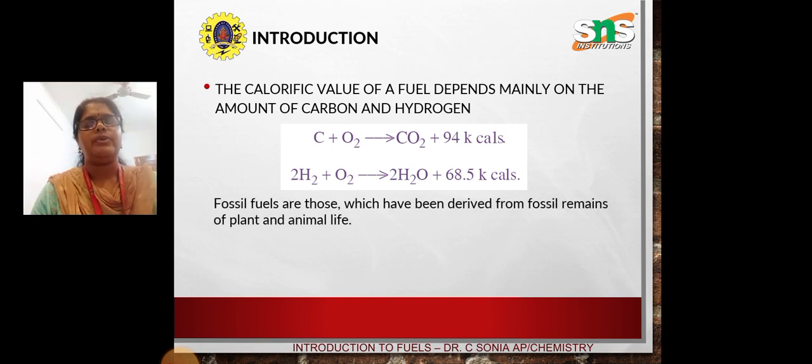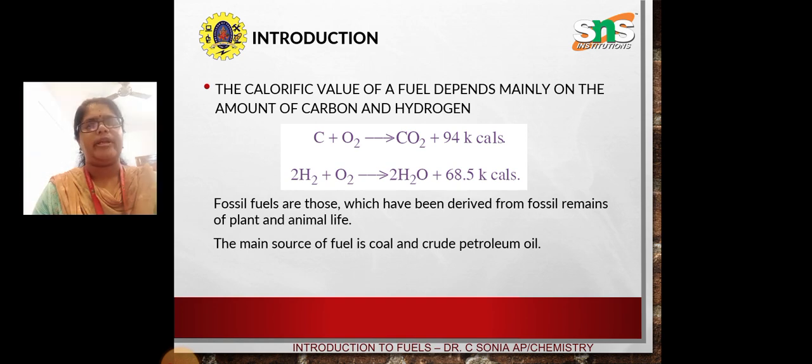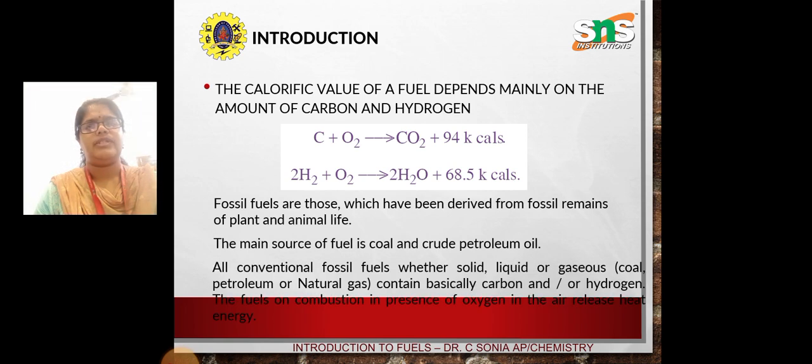Fossil fuels are those which have been derived from the fossil remains of plants and animal life. They lie underneath the earth for millions of years under pressure and temperature to form the fuel. The main sources of fuel are coal and crude petroleum, found deep in the earth's surface.